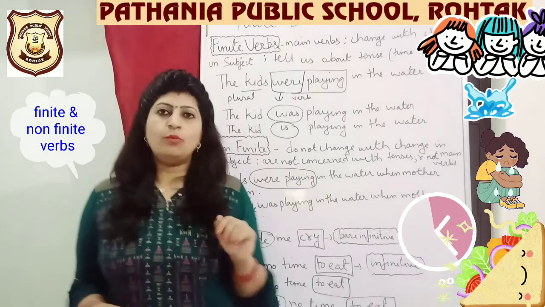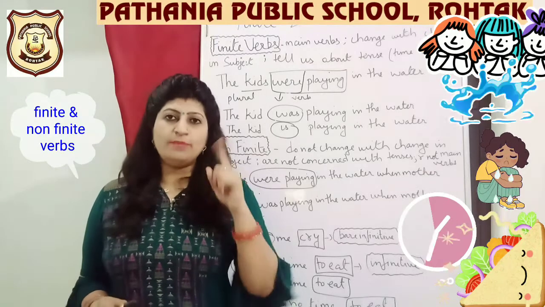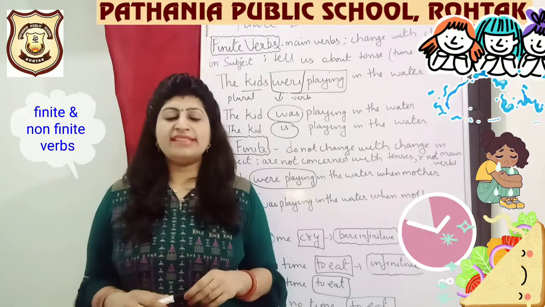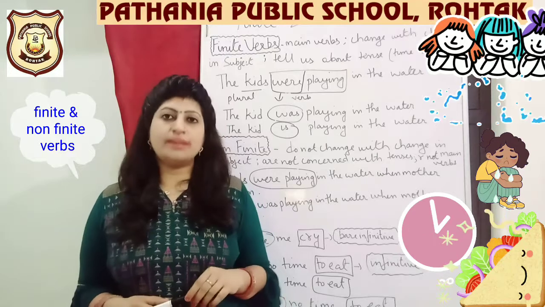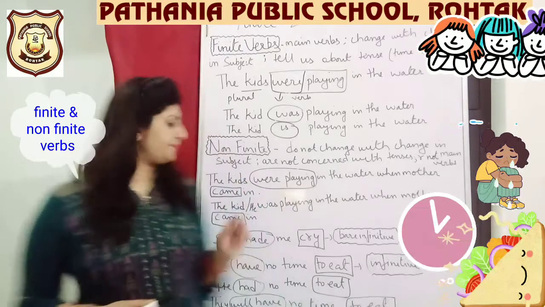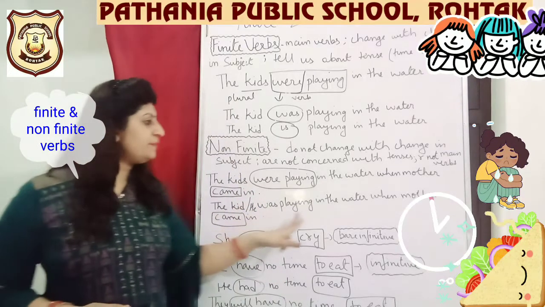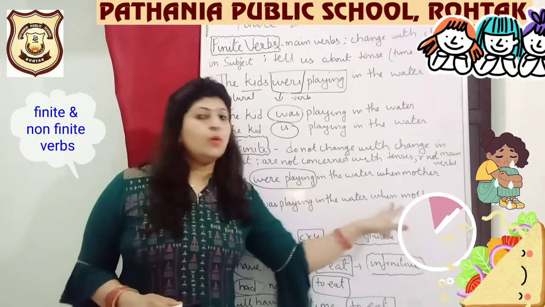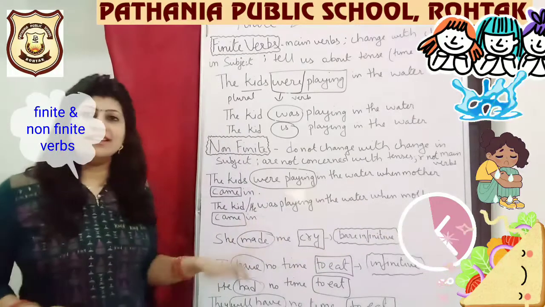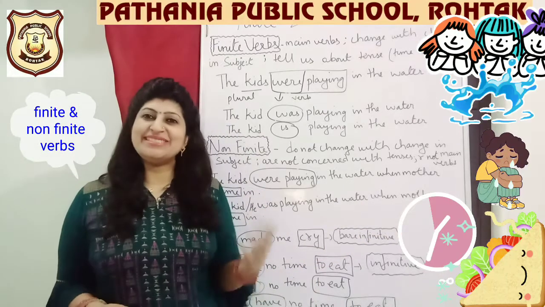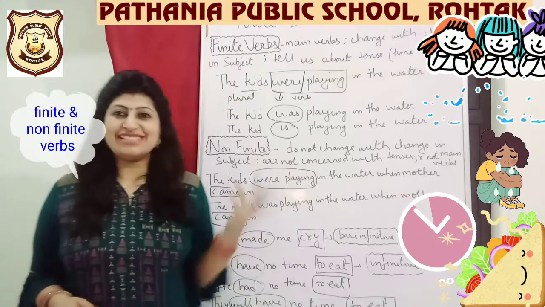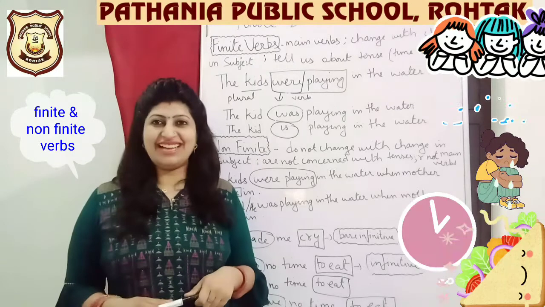भूल जाओ kid को. What if I talk about one boy or one girl? For example, if I substitute the subject with the word he, he was playing in the water when mother came in. I am using he, but you see the word came is not changing, and my sentence is still correct.